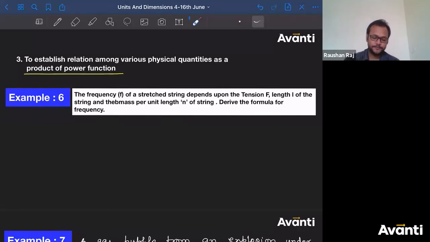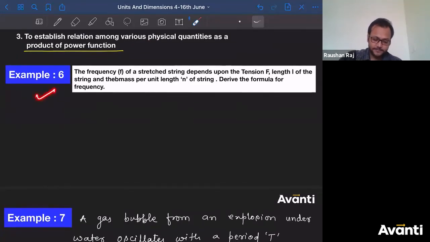So how can we derive a relation among various physical quantities? I'll explain this particular application using some examples. You will understand how to do it. The first example: the frequency of a stressed string. Consider you don't know anything. How can you derive the frequency? You have to know just the dimensions to derive any relation among different physical quantities.